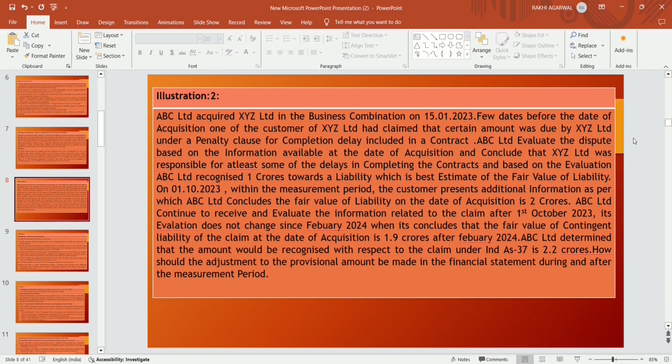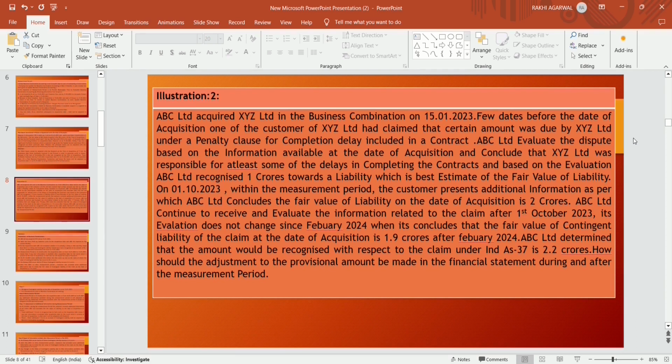So the 1 crore liability is to be recognized as default is found in the books of XYZ Limited on not completing the contract. The measurement period is 12 months from 15 January 2023, that is the date of acquisition, till 14 January 2024.